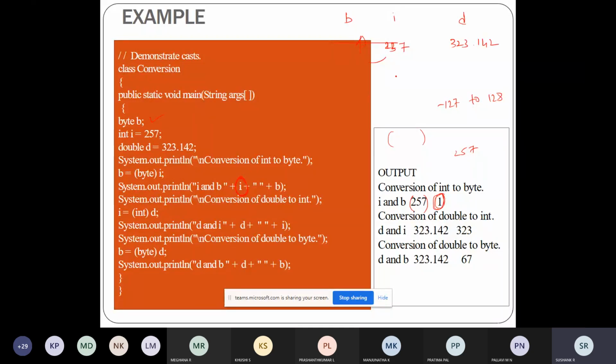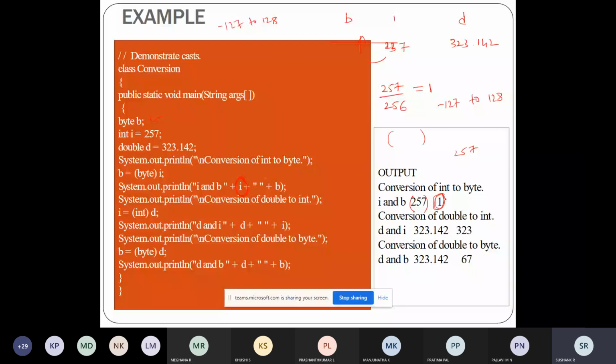So when I'm trying to fit this 257 into byte, it is dividing this 257 by 256, which is the range. The range of byte will be 256. So 257 divided by 256, the remainder will be 1. So that's why you'll get the output as 1.